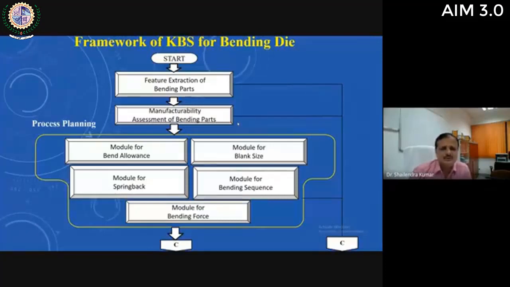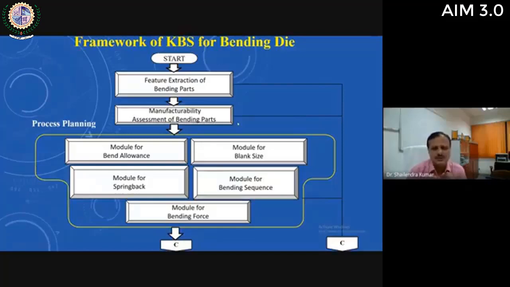And if there is some problem, then suitable advice is given to the user that there is a need to change this particular design feature. For example, suppose in case of a bend, the distance between hole edge and the bend is very small. Suppose it is only 0.1 millimeter.